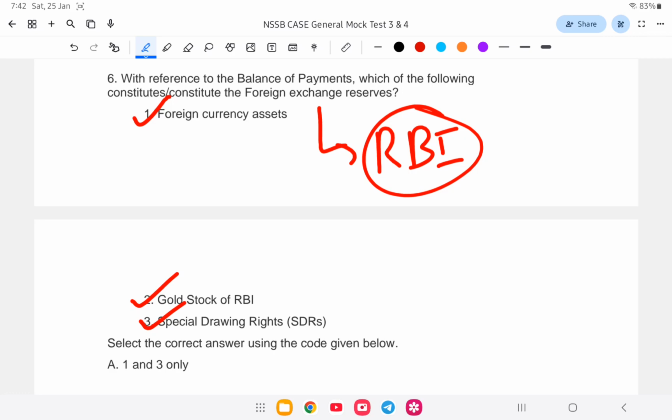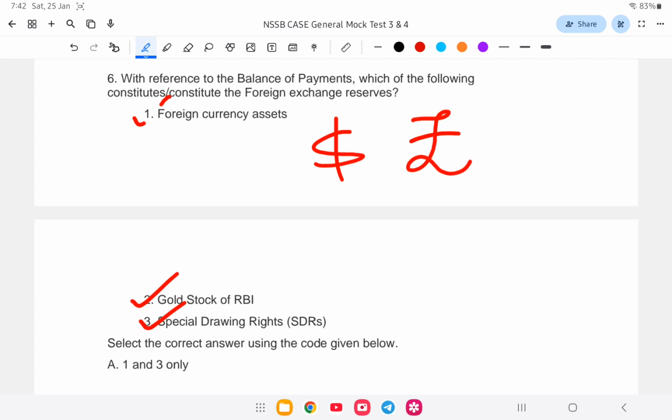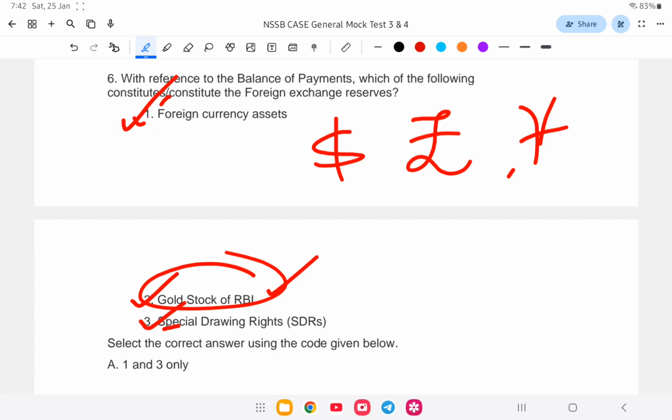Now, under the foreign exchange reserve, first of all, foreign currency assets. That means, for example, India holds dollars, pounds, or yuan. So that is correct. Number 1 is correct. Gold stock means gold too, because gold is a very valuable asset. Then special drawing rights.